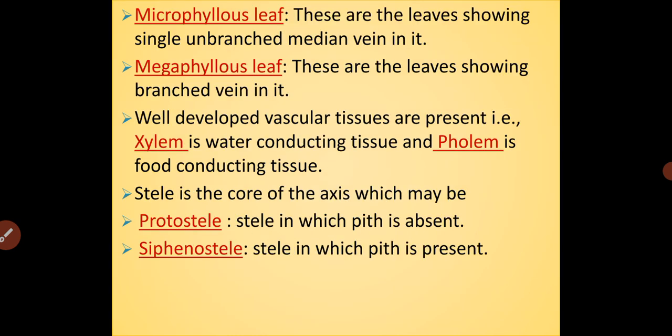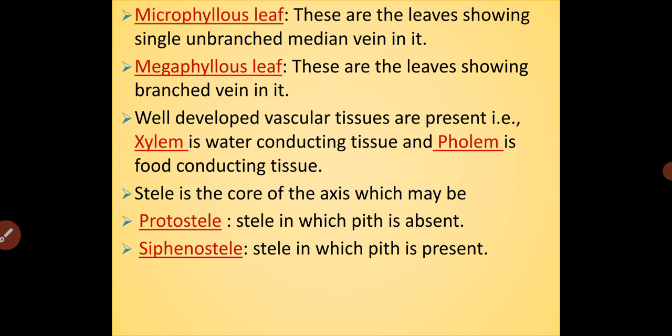Microphyllous leaves are the leaves in which the median vein is single and unbranched, whereas megaphyllous leaves are those in which the median vein is branched in nature. This is the difference between the microphyllous leaves and the megaphyllous leaves. The sporophytic generation of the pteridophyte shows two types of leaves. That is, sometimes it exhibits the microphyllous condition and in some species it exhibits the megaphyllous condition.